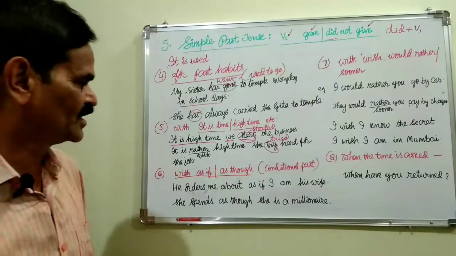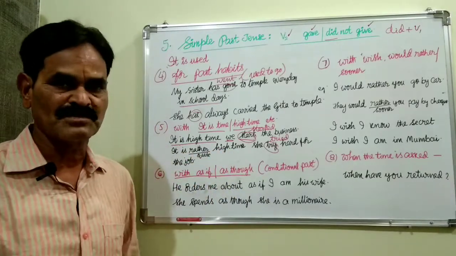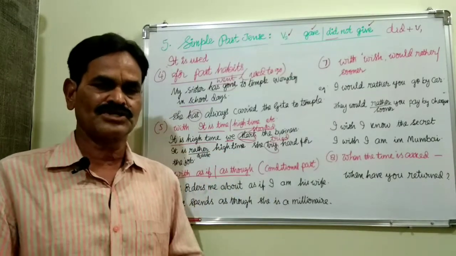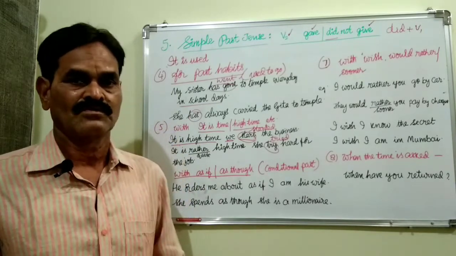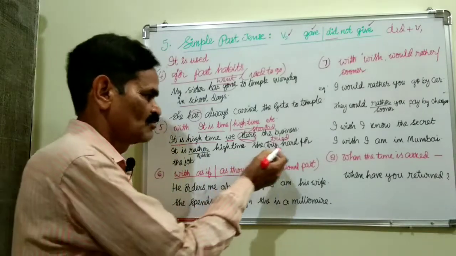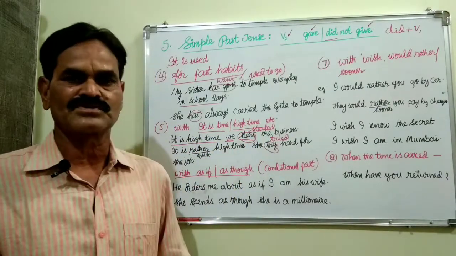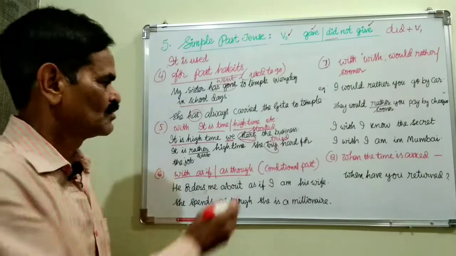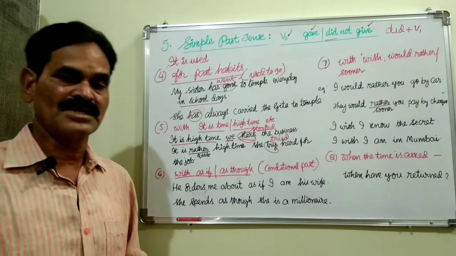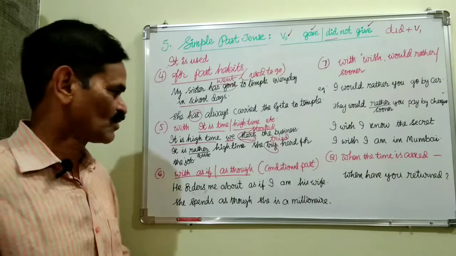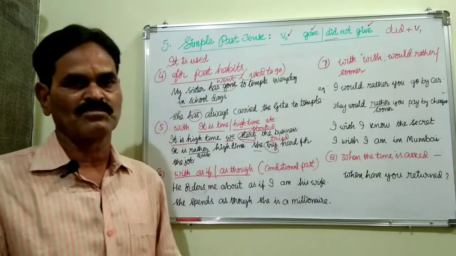We must use tried, not try, because it is rather high time, it is quite high time, it means it is already late. At least we must start now. Okay, we must try now, it is already late. We should not waste our time. So we must try now at least. It is already late. So at least we must start business now. So this is the meaning it gives, but we must use simple past tense here. With it is time, it is high time, it is rather high time, it is quite high time, the subject will come after this, and here we must use simple past tense only.